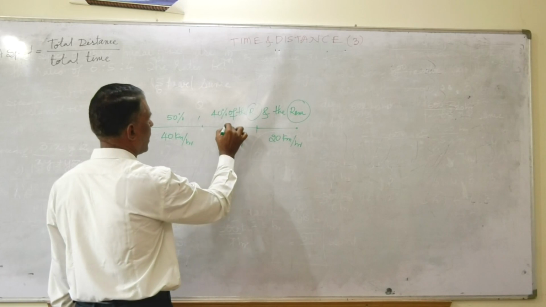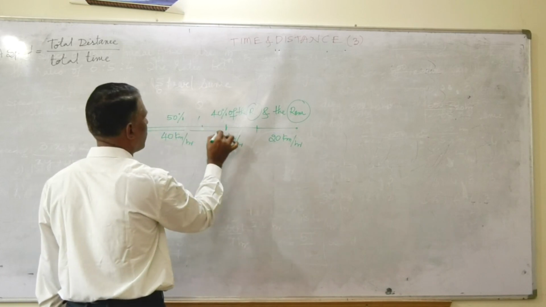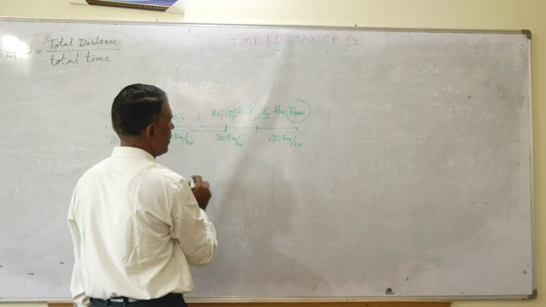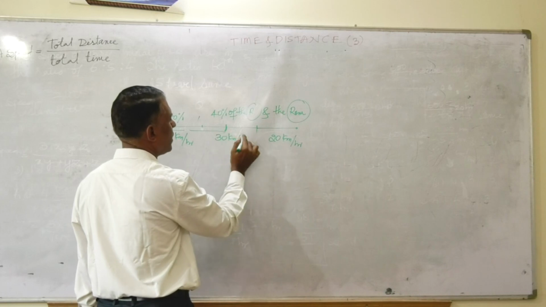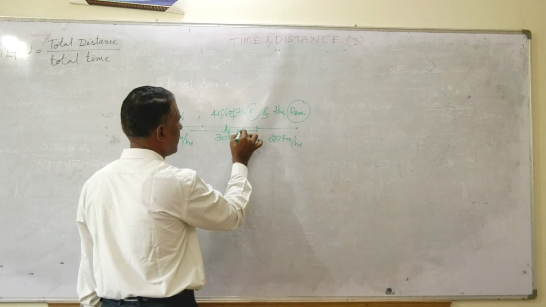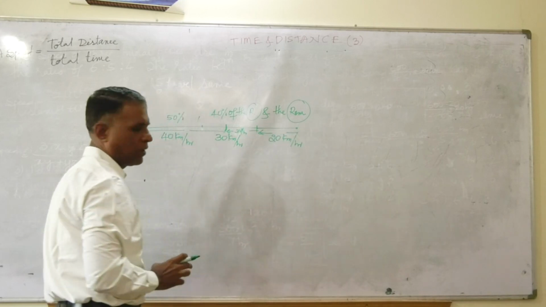Friends, okay, I can say 50% of the distance from here to here, the speed is somewhere 40 kilometer per hour, and from here to here it is 30 kilometer per hour. From here to here it is 20 kilometer per hour remaining.